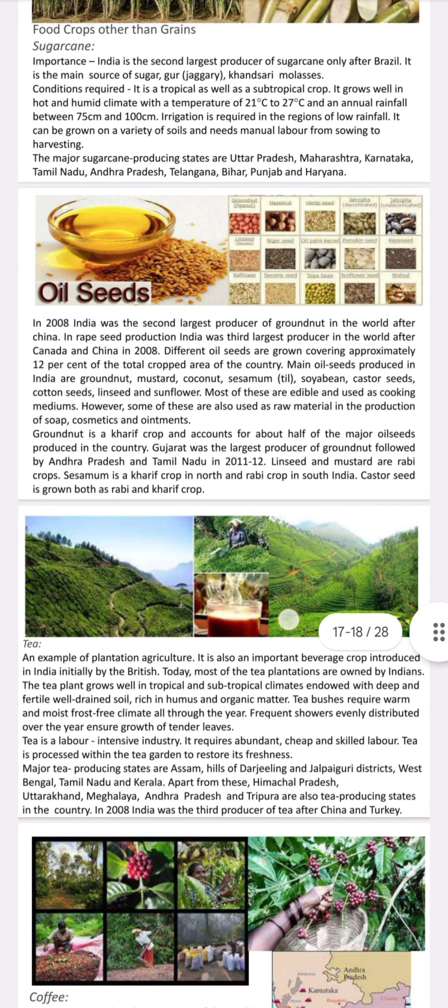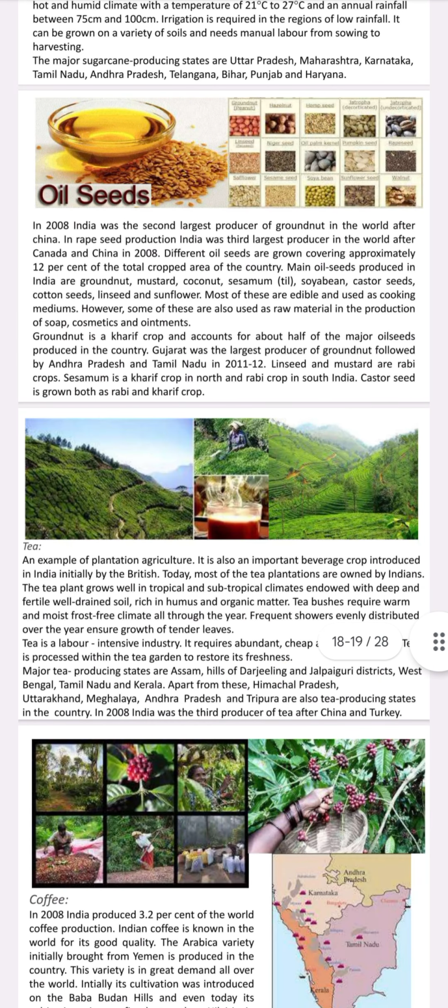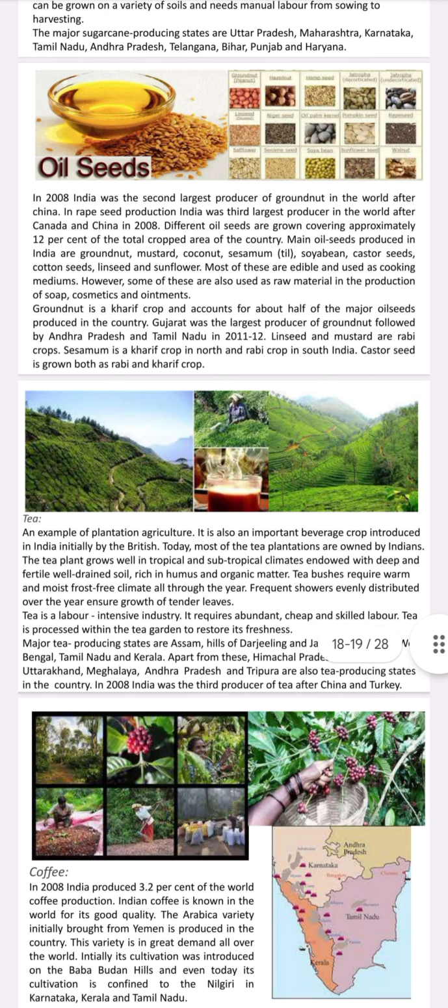Oil seeds. Next, coming to oil seeds. In 2008, India was the second largest producer of groundnut in the world after China. In rapeseed production, India was the third producer in the world after Canada and China. In 2008, different oil seeds were grown covering approximately 12% of the total cropped area of the country. Main oil seeds produced in India are groundnut, mustard, coconut, sesame, which is til, soybean, castor seeds, and cotton seeds.